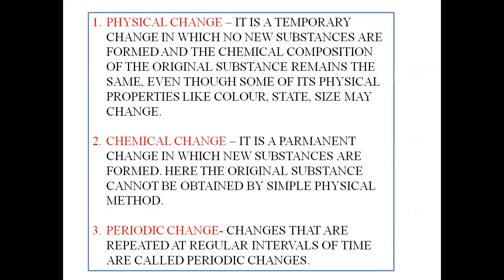It is a temporary change in which no new substances are formed and the chemical composition of the original substance remains the same, even though some of its physical properties like color, state, size may change.